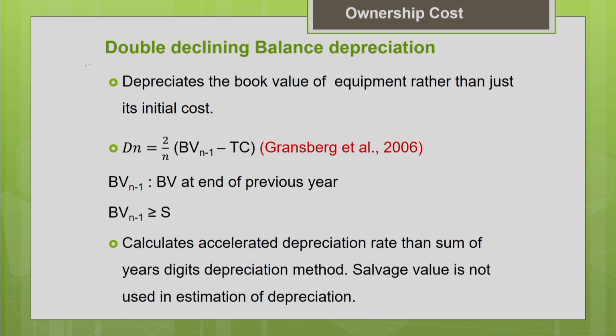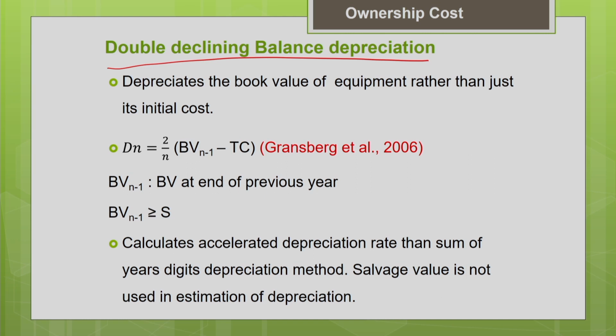It is nothing but the double declining balance depreciation method. This method is more accelerated when compared to the sum of the years digit method. That means the depreciation estimated is going to be more in the early age of the machine, even when compared to the sum of the years digit method. People more commonly prefer this method, as I told you, to enjoy the tax benefits.